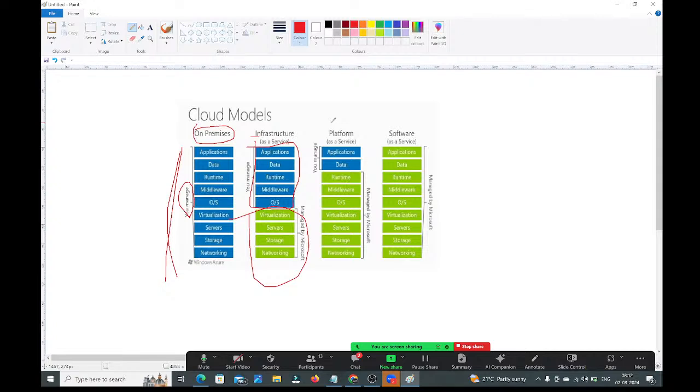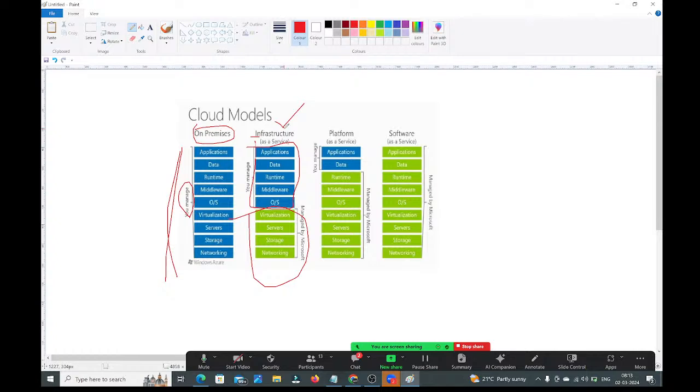You need to create the environment to run your application. Guys, if you want to run the application, we should have the required platform, the required environment. So here in Infrastructure as a Service, they are providing the required infrastructure. By using this infrastructure, whatever environment or platform is required to run your application, you only need to create it, using the infrastructure provided by the AWS cloud.